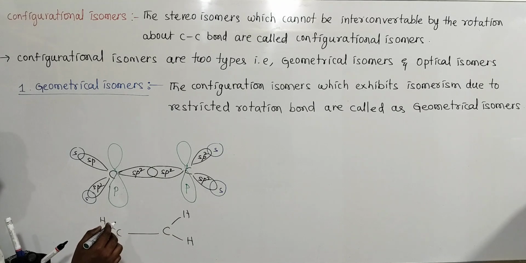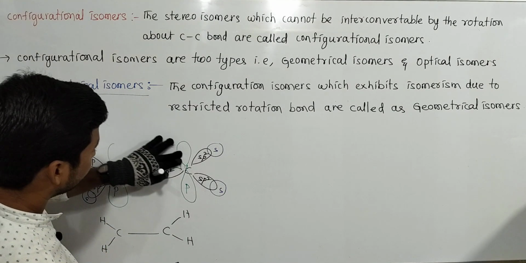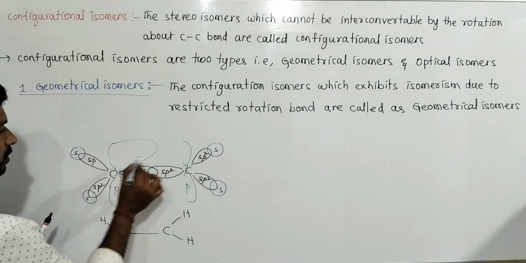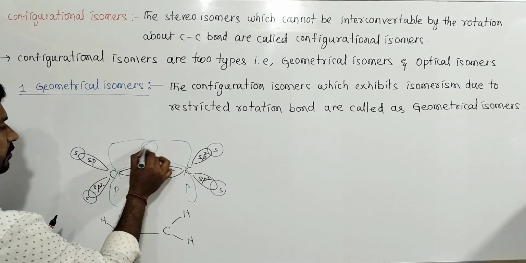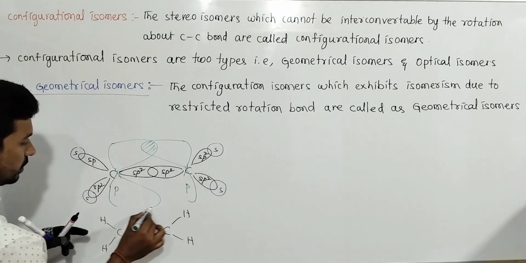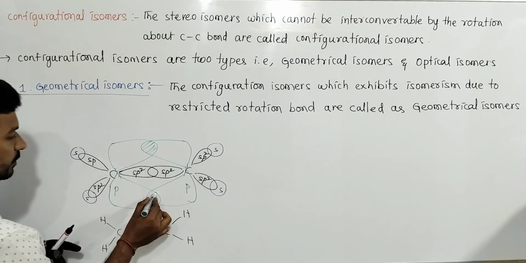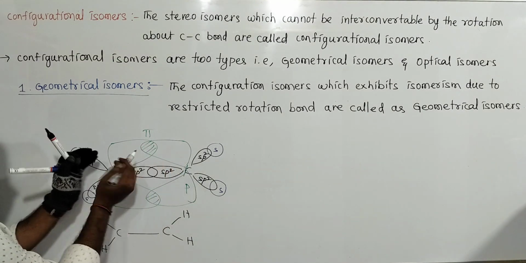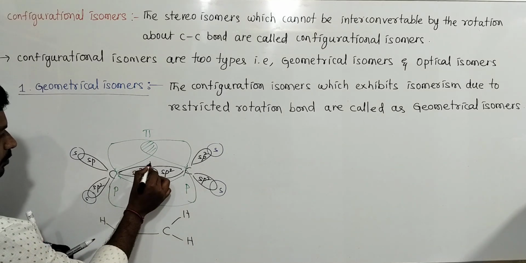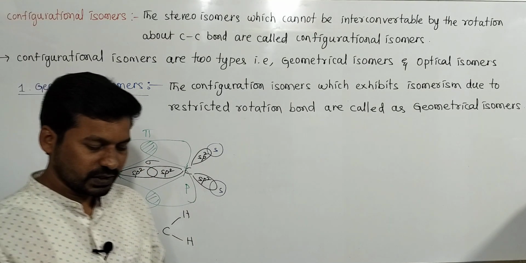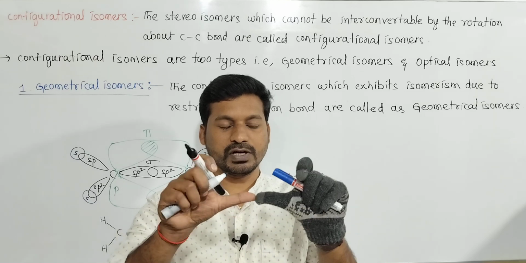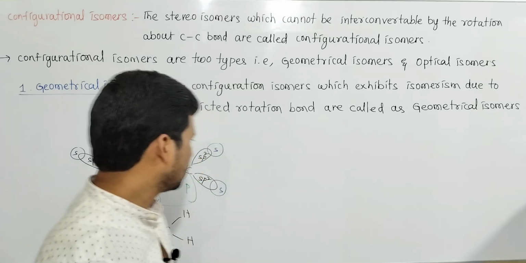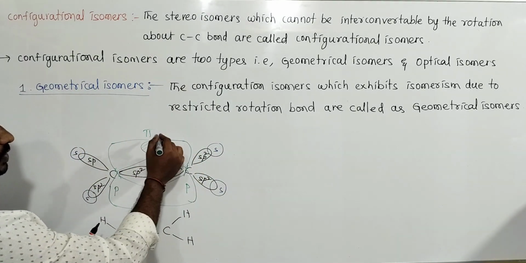They overlap with each other. So how do they overlap? They overlap like this. Overlapping takes place here and here also, like this. This is called a pi bond. This is only one overlapping, up and down. This is the sigma bond; sigma bond, pi bond. If only a sigma bond is present, free rotation is possible. After formation of a pi bond, rotation is restricted. So, due to the pi bond, rotation is restricted.